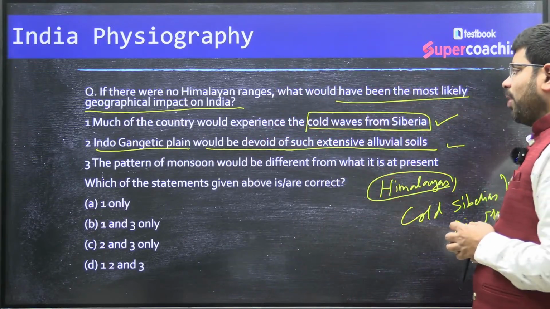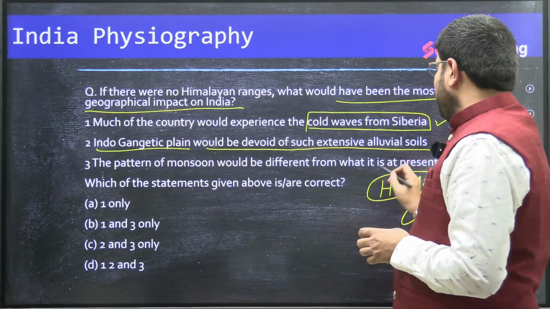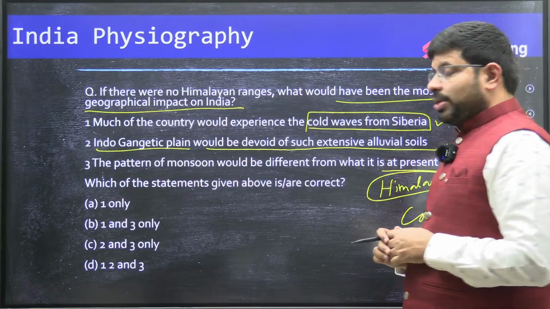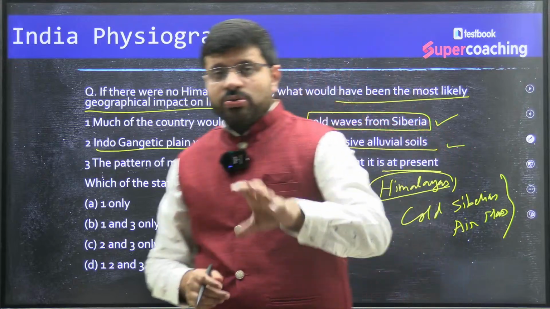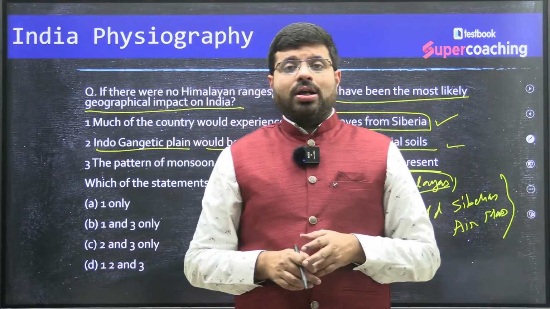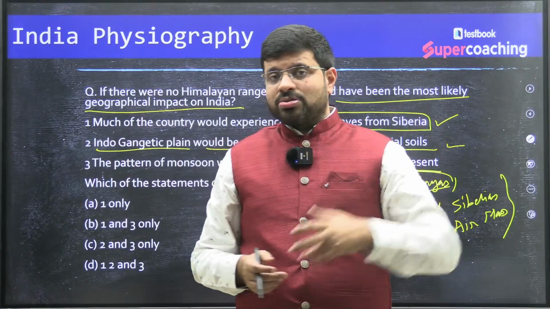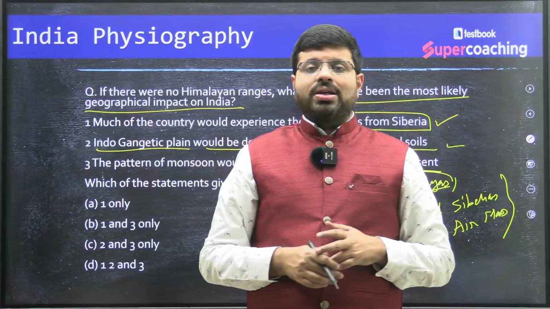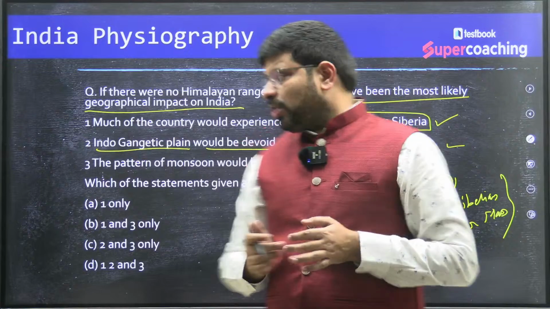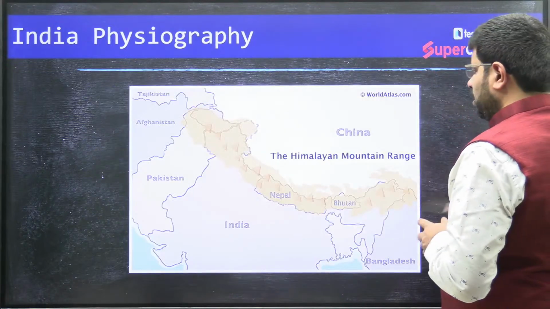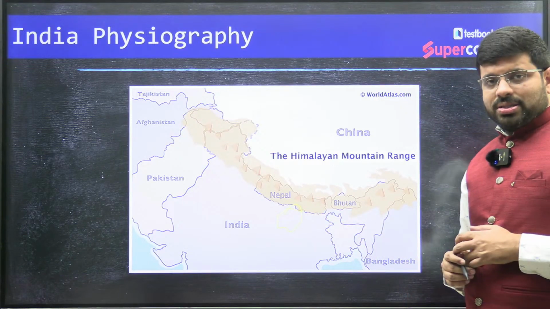The Indo-Gangetic plain would be devoid of such extensive soils. Then the pattern of the monsoon would be different from what is at present. Yes, definitely. I think you all know that the monsoon in Bihar is called Purvaiya, right? Because the monsoon comes from the east, they call it Purvaiya. Purva, east, eastern winds. That means what? When you see that for the monsoons, for the regions of Bihar, right?